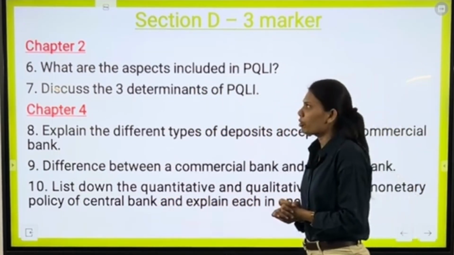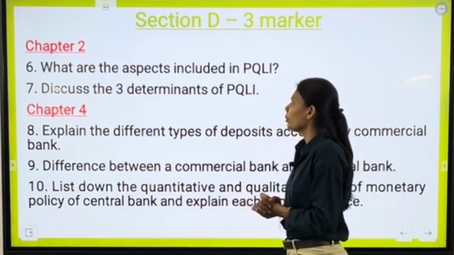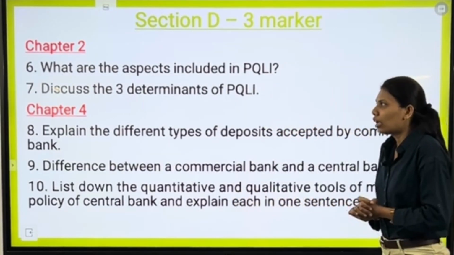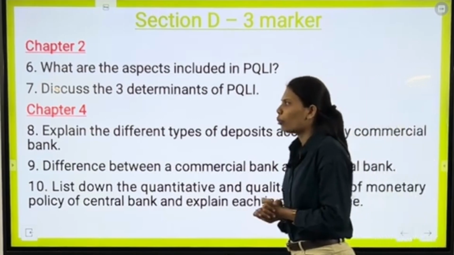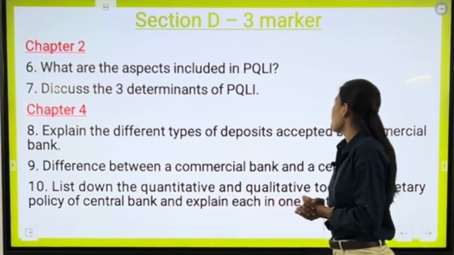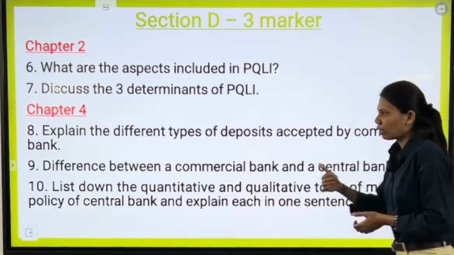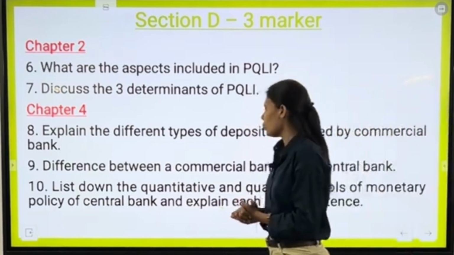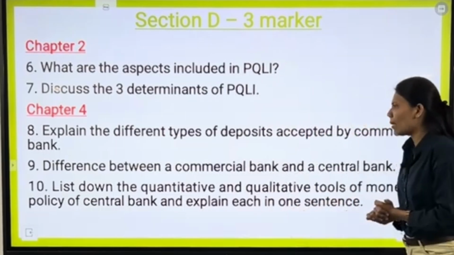Next question from chapter number 2 is discuss the three determinants of PQLI. Moving ahead with chapter number 4, we have our first question as explain the different types of deposits accepted by the commercial bank. Our next question is difference between a commercial bank and a central bank.